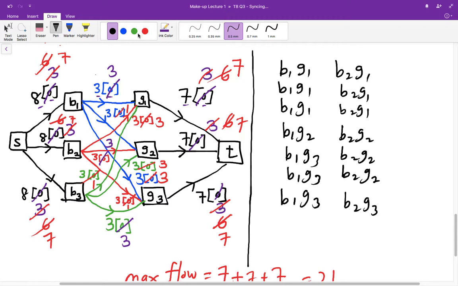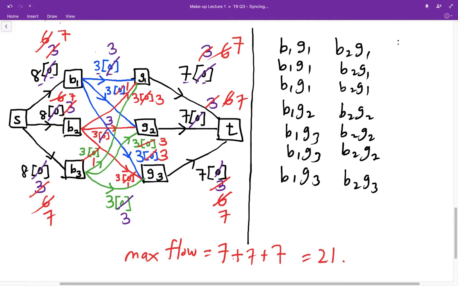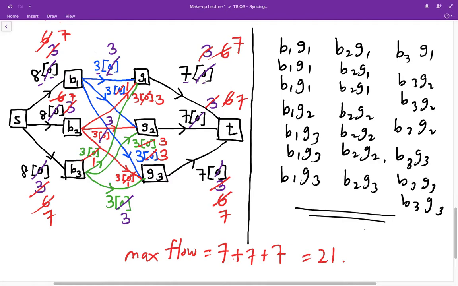And finally, for the boy B3, we have a flow of 3 from B3 to G2, a flow of 3 from B3 to G3, and a flow of 1 from B3 to G1, right? So this is listed once, and all the other pairs are listed 3 times. And this is a set of pairs for the maximum 21 dances possible at the party.